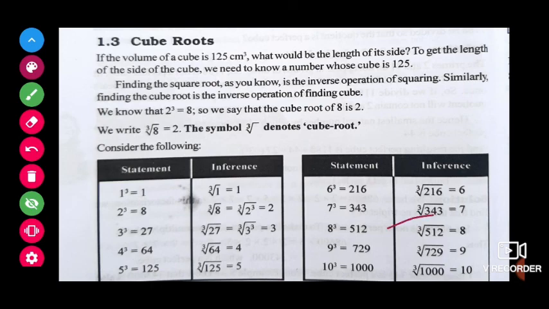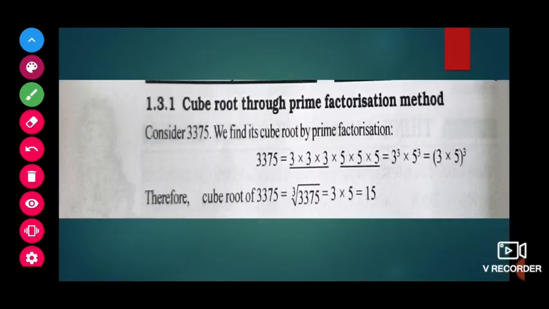Okay. Now cube root through prime factorization. Same way, children, if it is a number like 8, 27 and all, we will do directly because of a small number. Whenever there are big numbers, we cannot perform directly, no. So for that, what we will do means prime factorization.